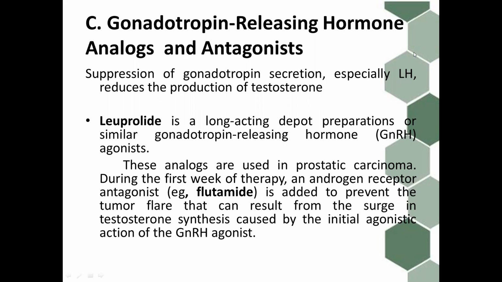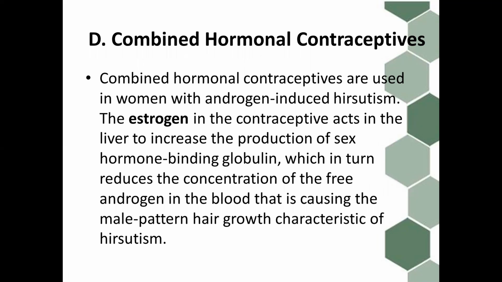During the first week of therapy, an androgen receptor antagonist such as flutamide is added to prevent the tumor flare that can result from the surge in testosterone synthesis caused by the initial agonist action of the GnRH, or gonadotropin-releasing hormone, agonist.